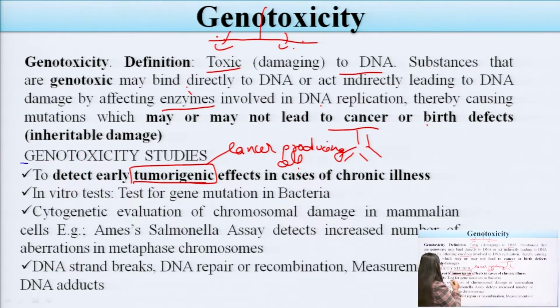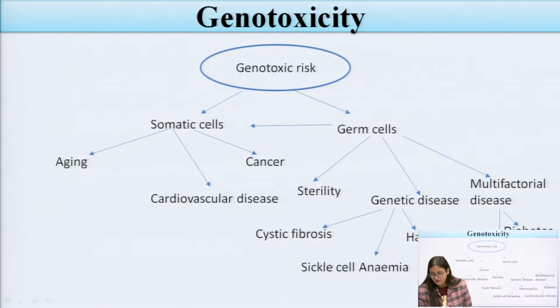Examples of tests mainly used for genotoxicity include the Ames Salmonella assay, which is a very important test for determining the genotoxicity of substances or novel drugs, or any genotoxic substances. They are mainly used to detect an increase in the number of aberrations in metaphase chromosomes, DNA strand breakage, DNA repair or recombination, and measurement of DNA adducts.